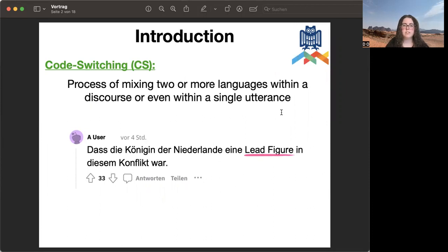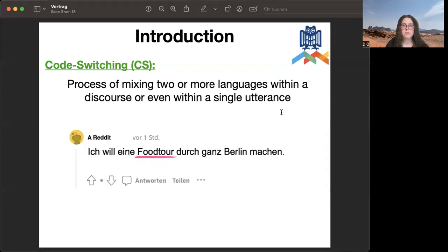This can take very different forms, and I brought a few examples to illustrate this. So the first example is, "dass die Königin der Niederlande eine Leadfigure in diesem Konflikt war." In this case, the English word lead figure is inserted into an otherwise German sentence. The same holds true for this example. "Ich will eine Foodtour durch ganz Berlin machen," where an English word is inserted into an otherwise German sentence.